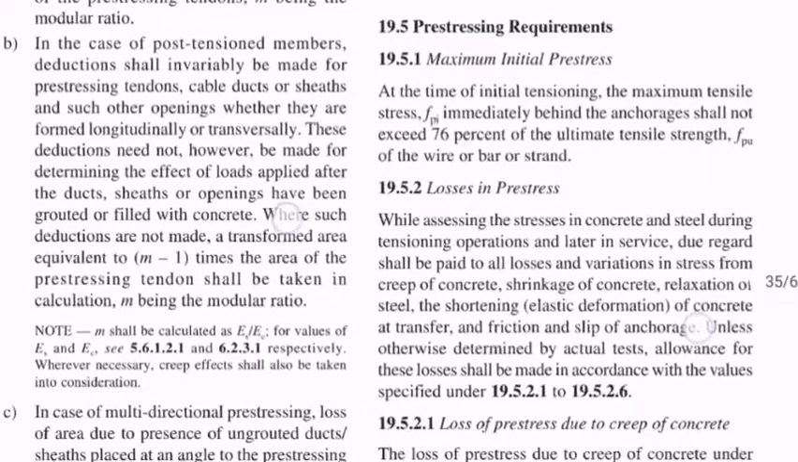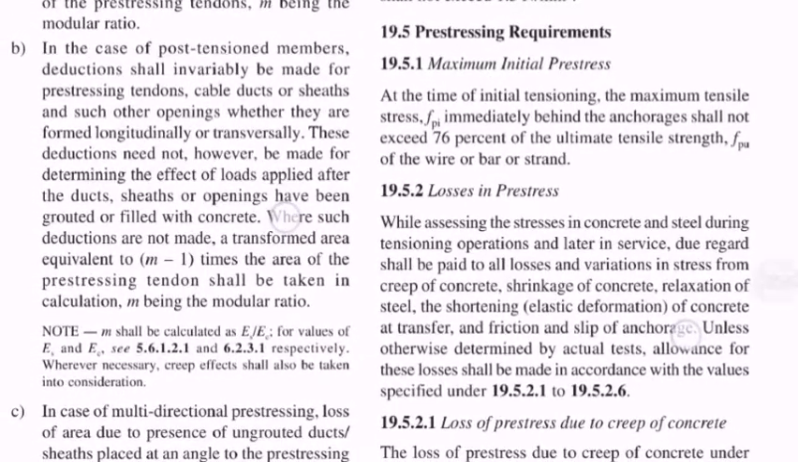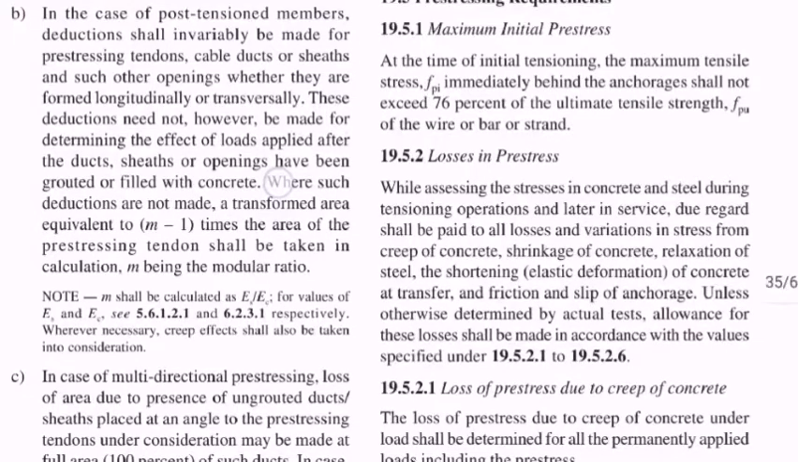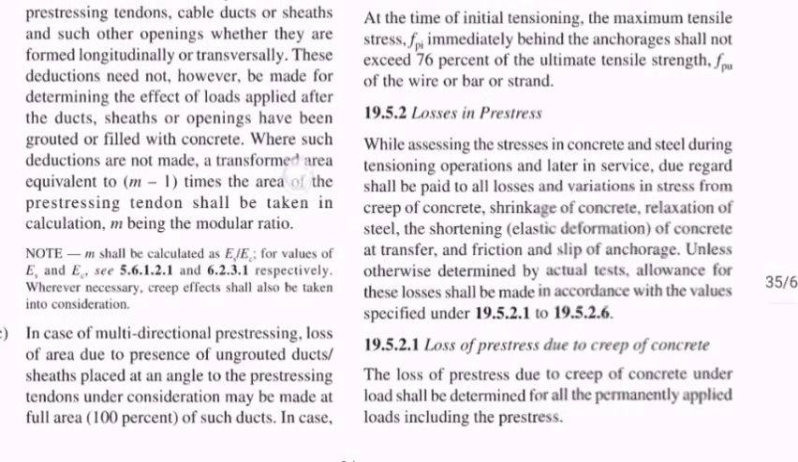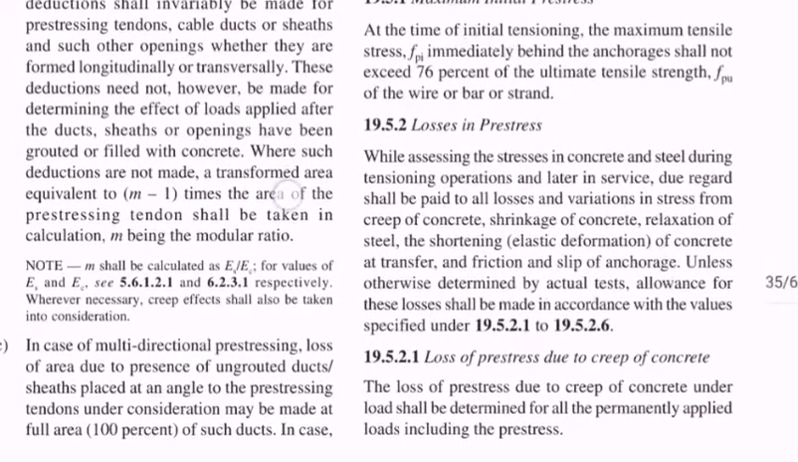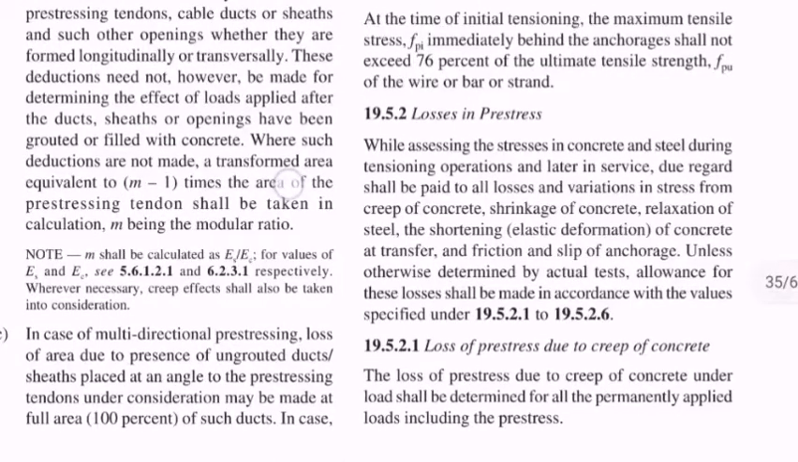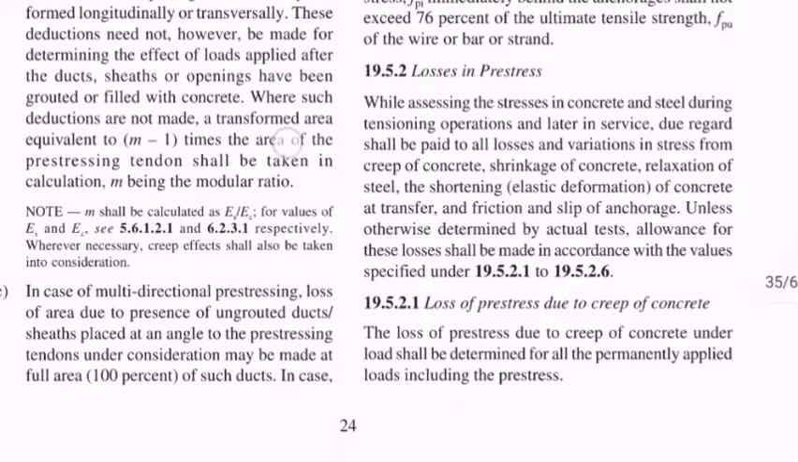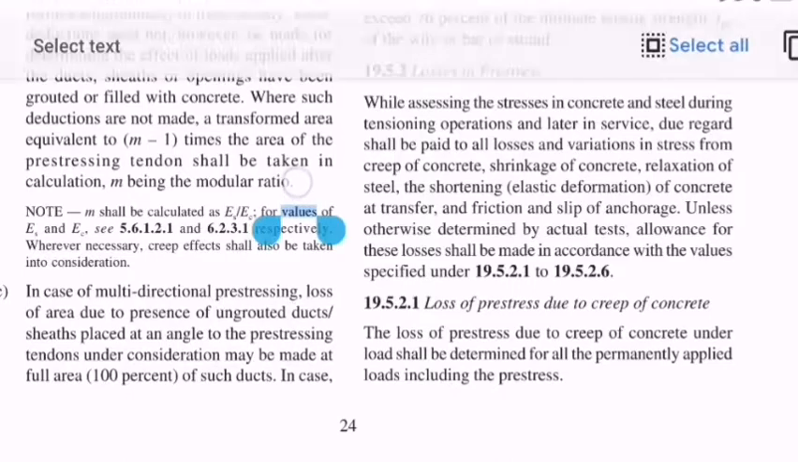So what does this 76% tell us? It means there must not be more losses when compared to the regular value. Now, what are the losses in pre-stress? If you read out the paragraph here: while assessing the stresses in concrete and steel during the tensioning operations and later in service, due regard shall be paid to all losses, which include the shrinkage of concrete, creep, relaxation of steel, and the shortening of concrete at transfer.